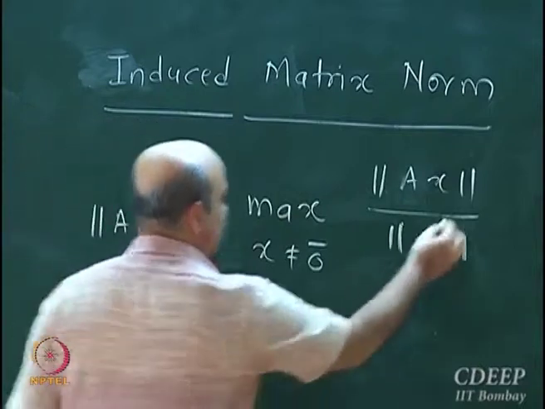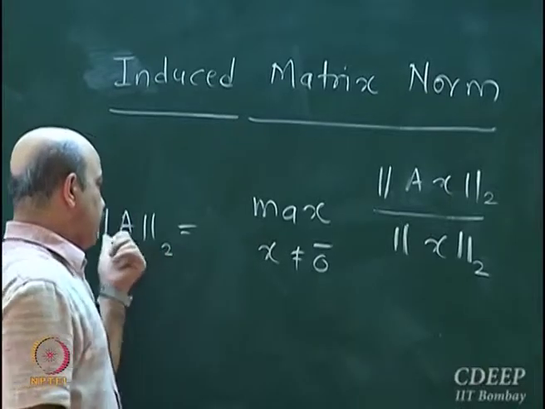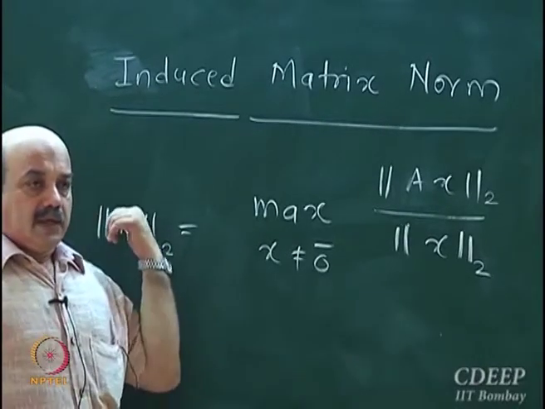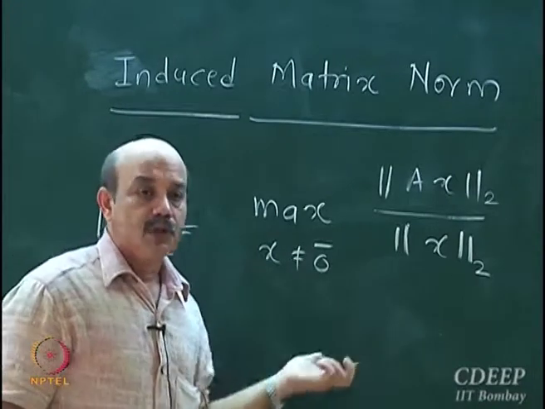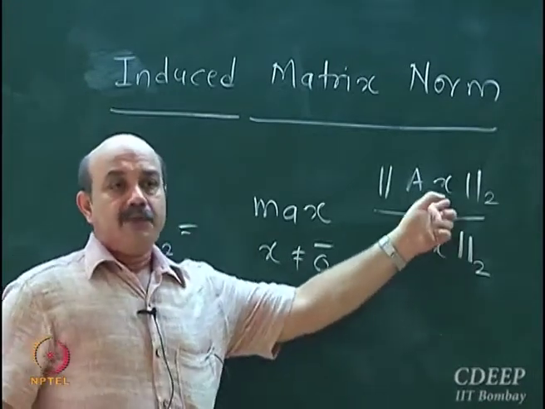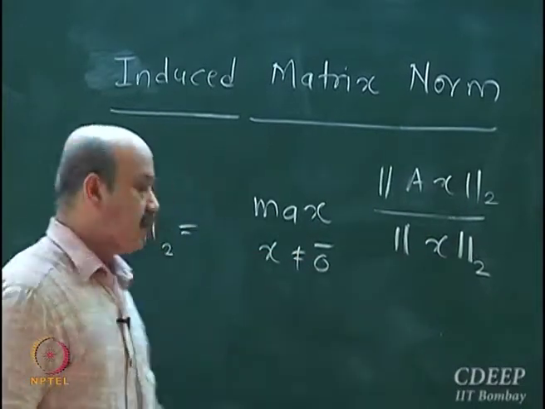Other way of writing the same thing, so it is 2 norm here and 2 norm. If I want 1 norm, it will be A 1 norm, 1 norm and 1 norm, and so on. This is called induced norm because this is induced by the norm defined on the range and the domain space. Okay, that's why it's called induced norm.